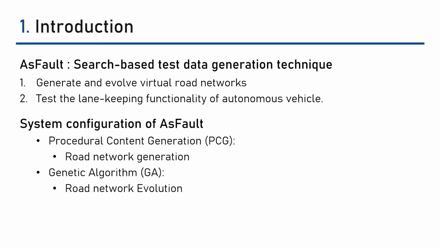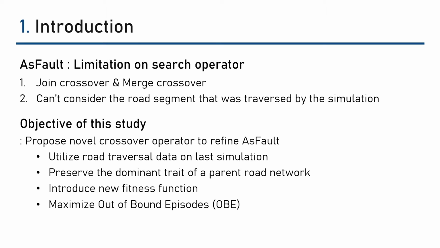SFERT is an open-source method to test autonomous vehicles in a virtual environment. It has two main functionalities. Firstly, it can generate and evolve virtual road networks. Then, it can test the lane keeping functionality of autonomous vehicles. To achieve this objective, SFERT combines procedural content generation and a genetic algorithm for road network generation and evolution.